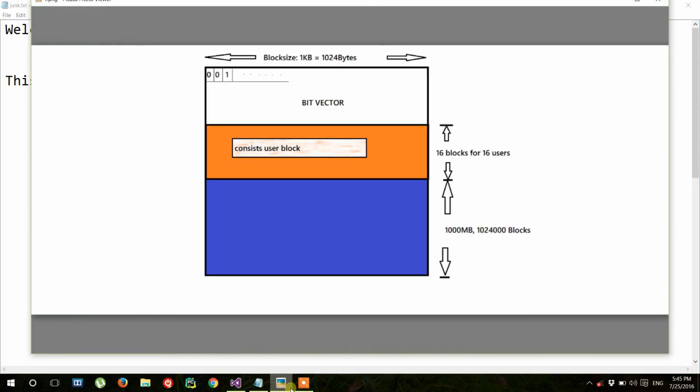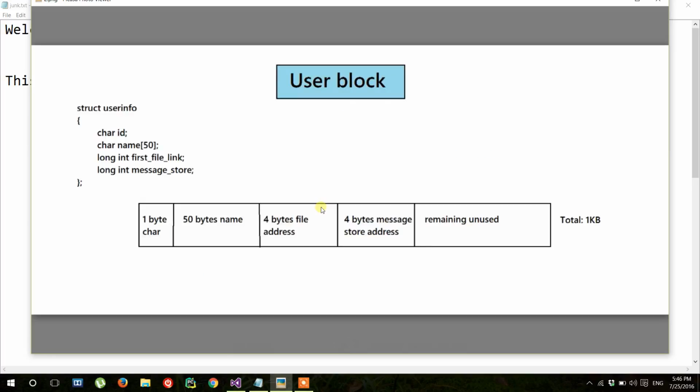So this is the structure of our given 1 GB binary file. At the initial we have implemented a bit vector, and I have given the block size about 1 KB. After the bit vector, 16 blocks are allocated to store the user information, and it is fixed for 16 users. After 16 users, no other users can be accommodated here. Immediately after, the raw data to store the files and whatever data the user stores. Here goes the user block.